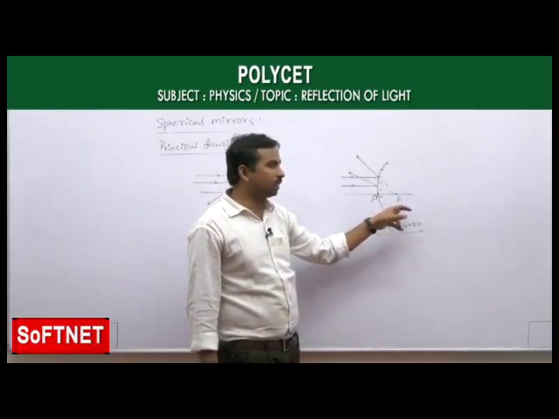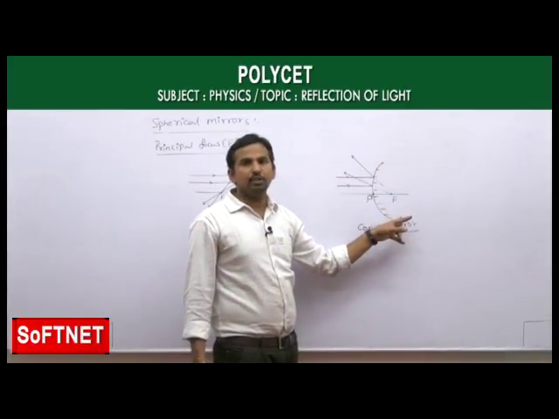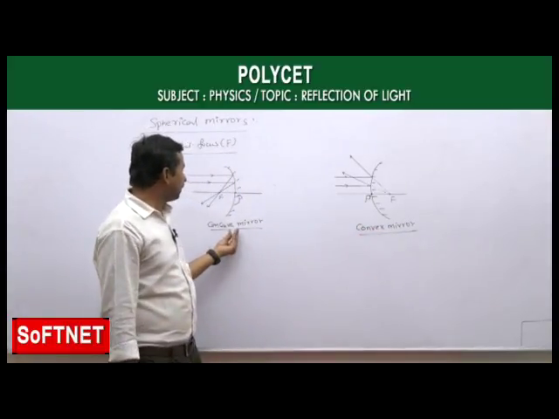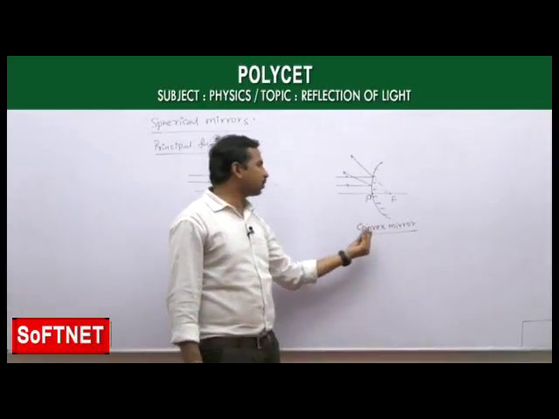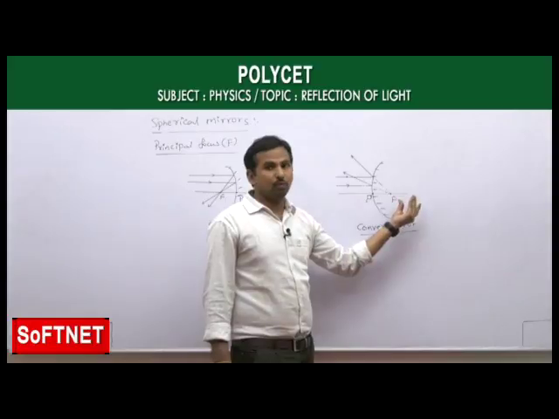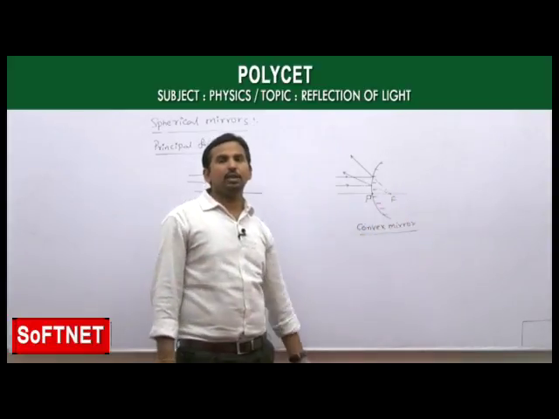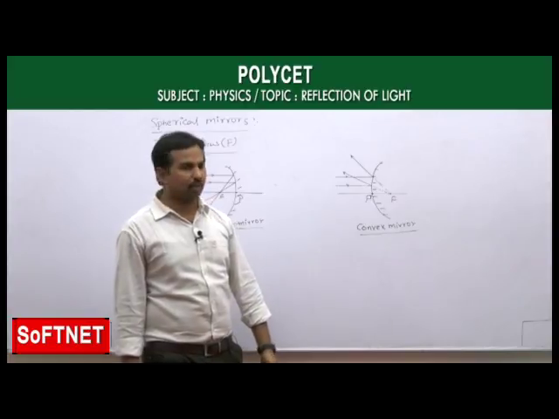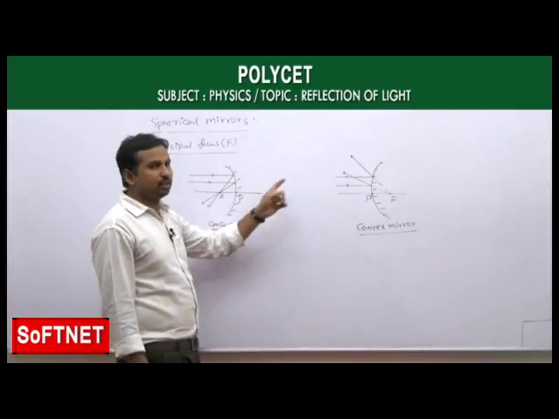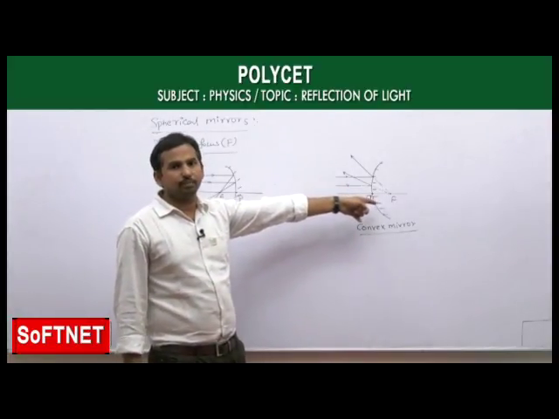That point we call the focus, which makes it clear that a concave mirror has a real focus, whereas a convex mirror has a virtual focus. That point is what we call the principal focus. This is for the concave mirror and this is for the convex mirror.